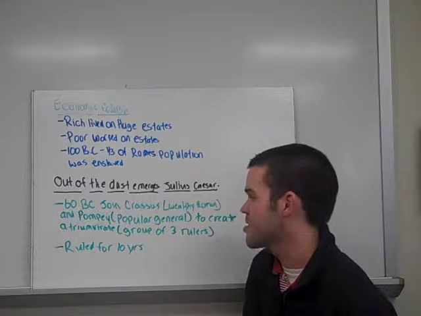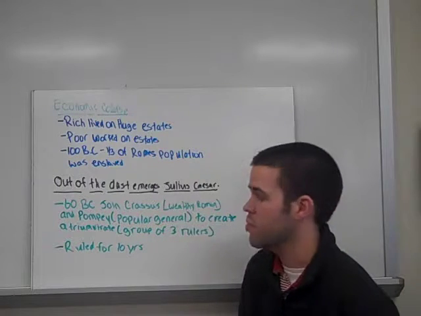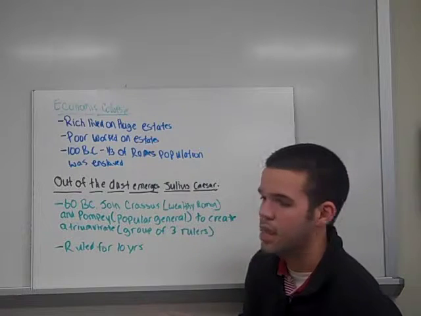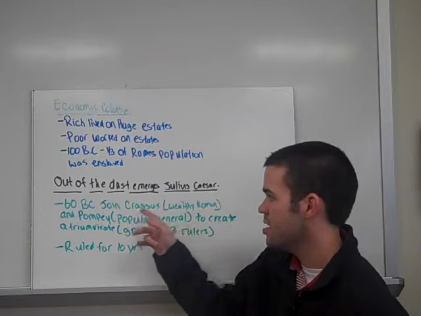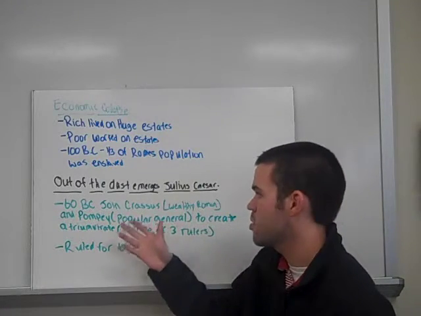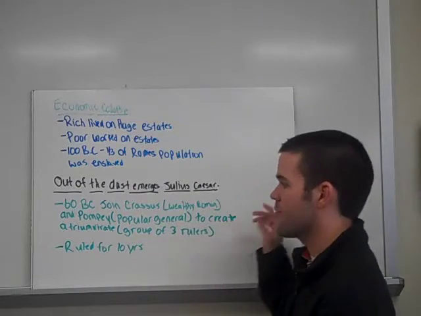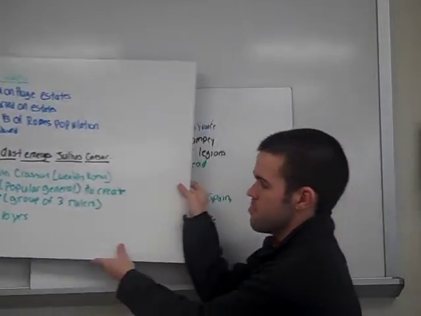Julius Caesar was basically a military leader who had his own army, which we're going to talk about in a second. He knew he had to have some money, so he joins Crassus, and knew he had to have some people behind him, so he joins Pompey in a triumvirate, which, when you see tri, basically means 3.